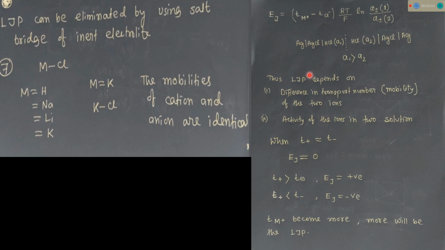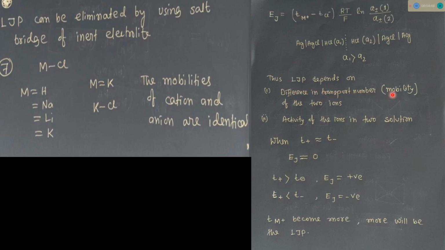So from this case, the liquid junction potential depends on two factors. One is the difference in transport number, or we can say mobility. Transport number and mobility are not the same thing, but we can compare this phenomenon. Transport number is comparable with the mobility of ions.